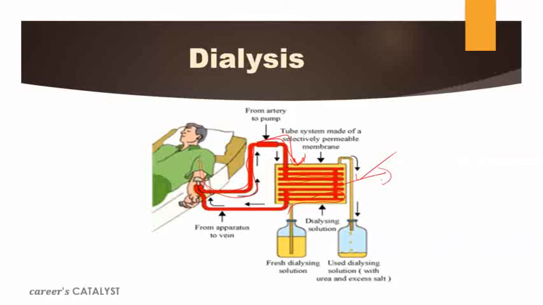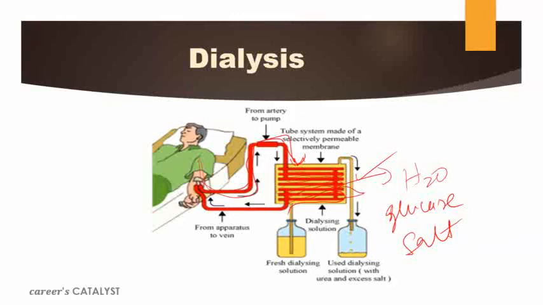What is this dialysing solution? This dialysing solution actually doesn't have urea, and our blood contains lots of urea. And we know the movement always occurs from high concentration to low concentration. So this is the principle that is used here. Now this dialysing solution contains what? It contains water, it contains glucose, okay, it contains salt, just like our blood. जैसे हमारे blood में सब कुछ होता है, same it is here.